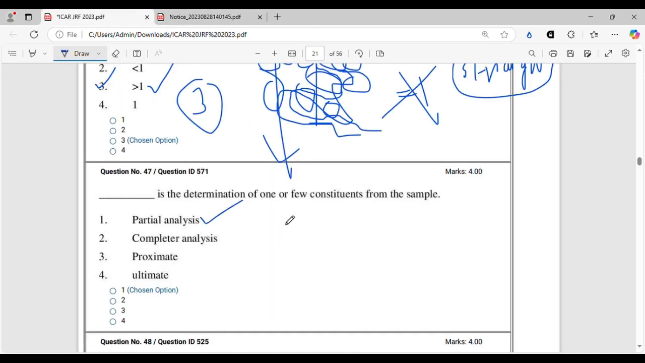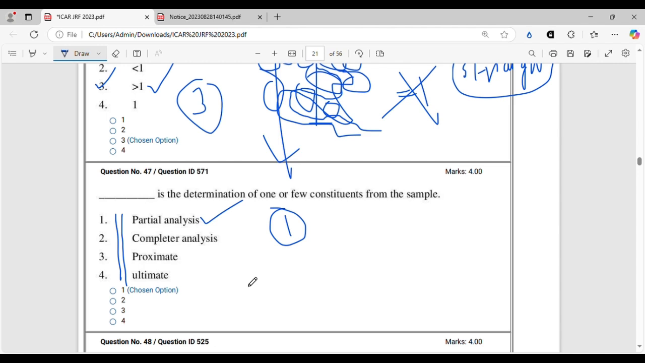Partial analysis is the correct option. But proximate analysis and ultimate analysis, I would suggest you read thoroughly about all these four. What is proximate, what is ultimate, what is complete analysis, what is partial analysis. This you can solve from general knowledge only, even if you don't know the theory, that the determination of one or few constituents from a whole sample, it will be partial analysis.